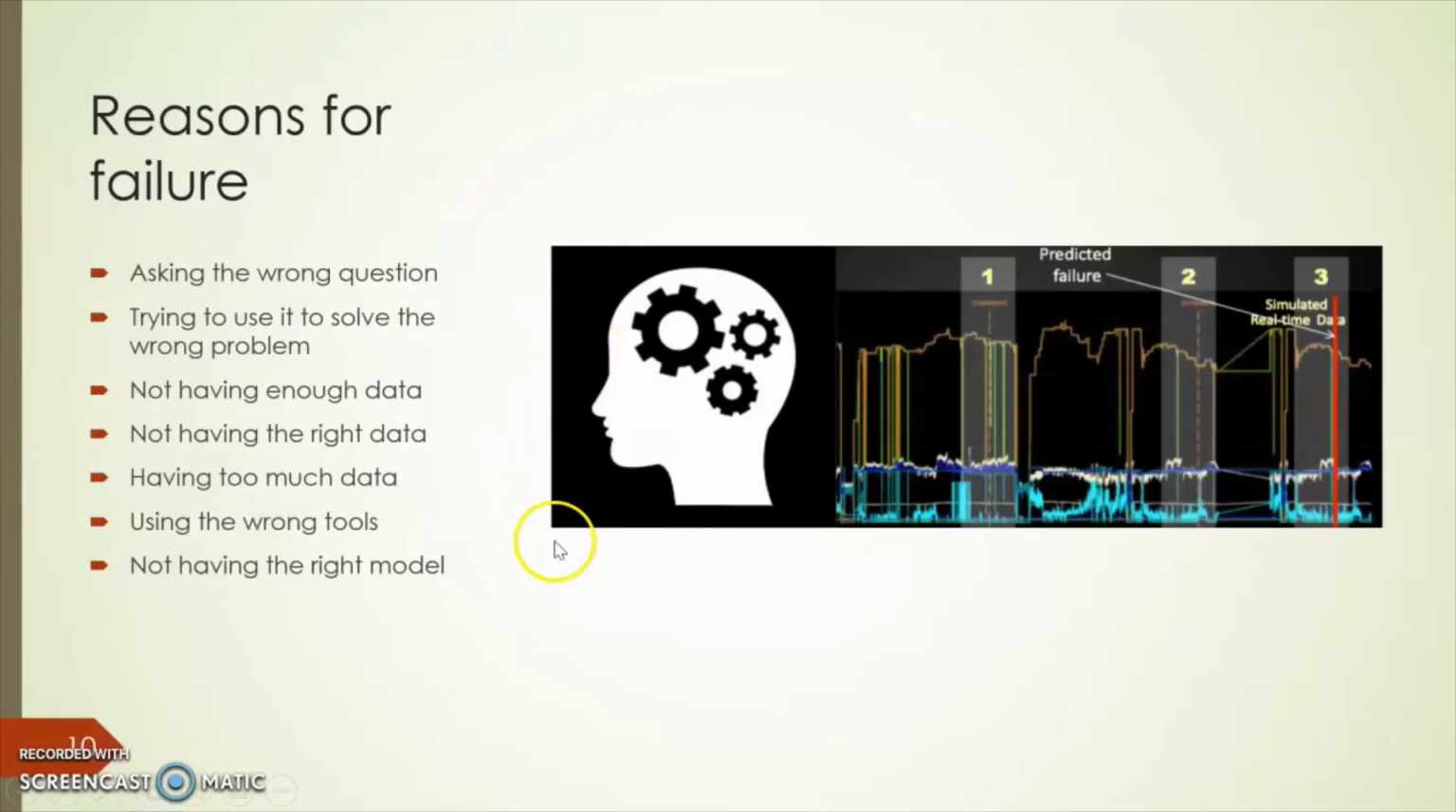Next are the reasons for the failure of machine learning. So here are some points that may cause the failure of any machine learning application. First is asking the wrong question, then not having enough data, or maybe not having the right data. Sometimes we have a lot of data sets but maybe we are using the wrong tools. Sometimes we use the wrong algorithms to predict our data sets. So these are the main reasons for failure.